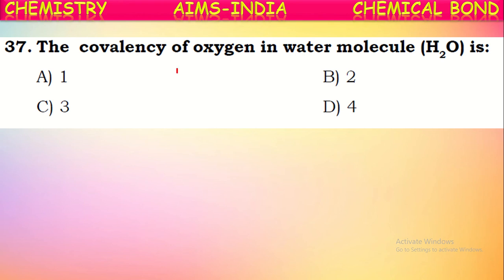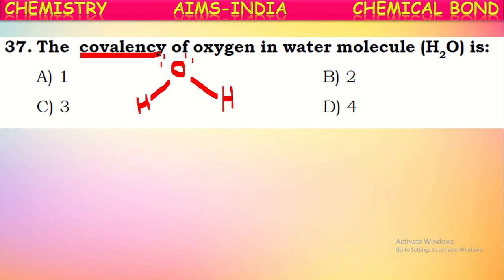Next, the covalency of oxygen in the water molecule. So we know in the water molecule, the central atom is oxygen. It has six valence electrons. Out of six valence electrons, one is shared with one hydrogen atom, and another with a second hydrogen atom. Now what they're asking is covalency. Covalency means the number of electrons shared by an atom in the bond formation. Oxygen is contributing two electrons, so its covalency is said to be 2.